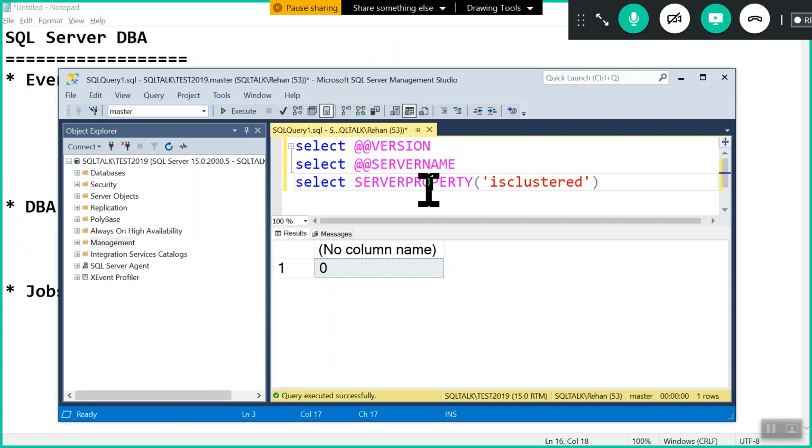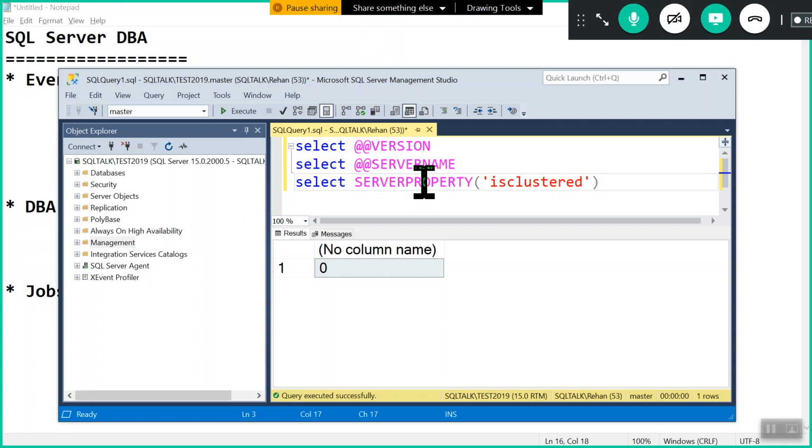Our latest concept is Always On, which we prefer. If the primary server goes down, the secondary immediately becomes primary. In mirroring and Always On, automatic failover is there. Log shipping is an older concept: if the primary server is down, the secondary will not come online, and manually, as a DBA, we have to bring it online.